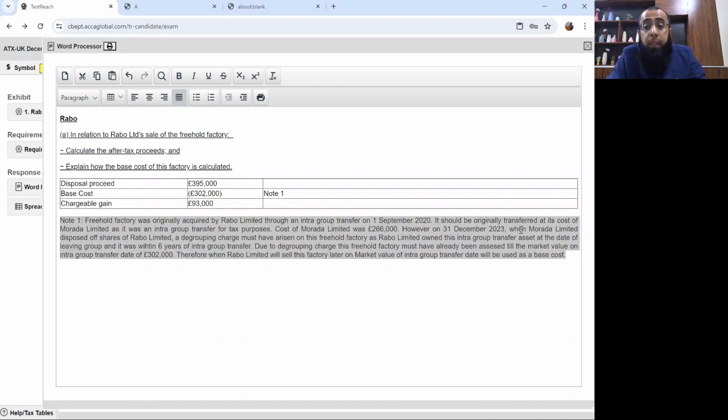However, on 31st December 2023, when Murada Limited disposed of shares of Rabo Limited, a degrouping charge must have arisen on this freehold factory, as Rabo Limited owned this intra-group transfer asset at the date of leaving group, and it was within 6 years of intra-group transfer.